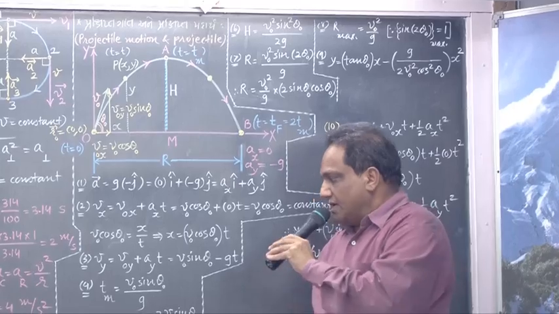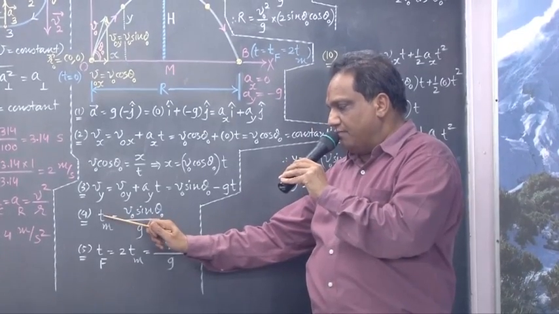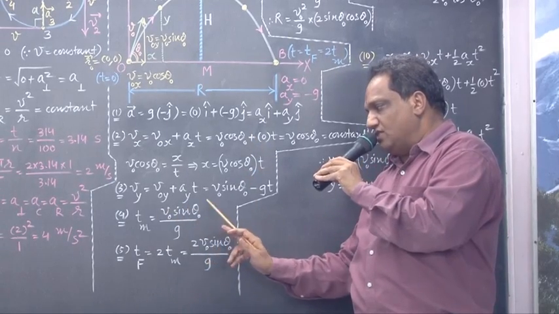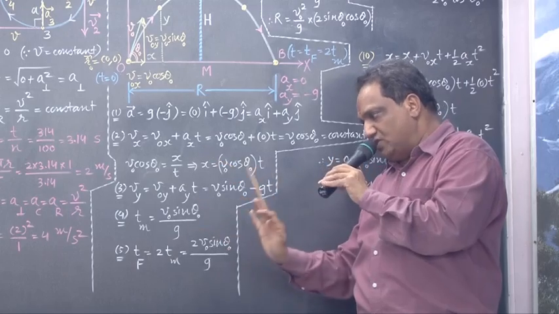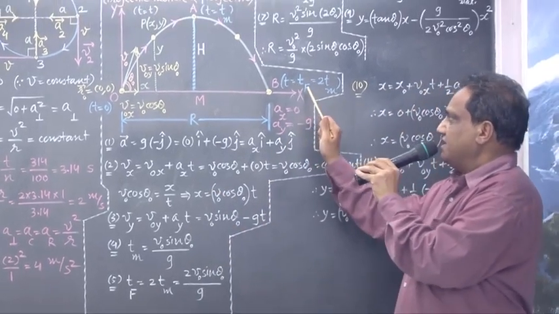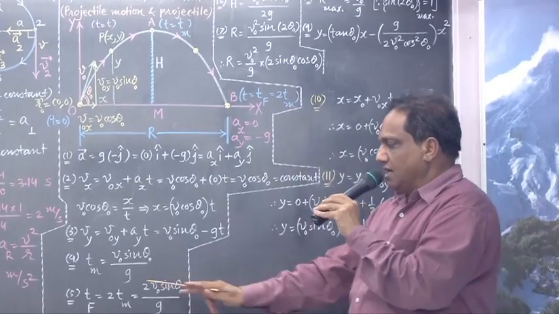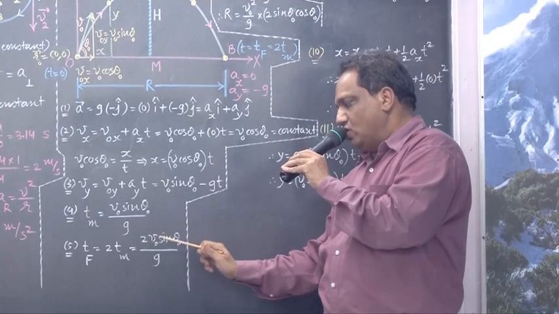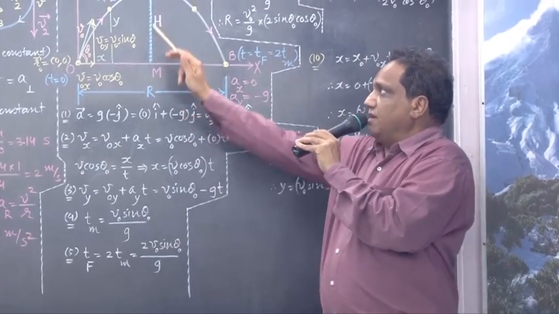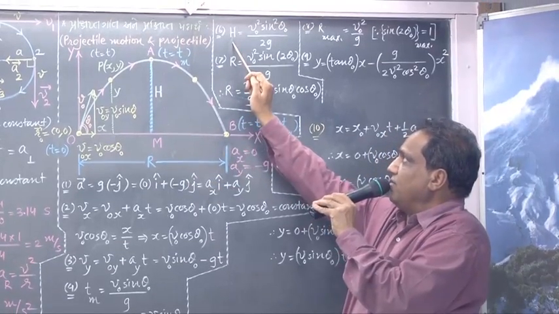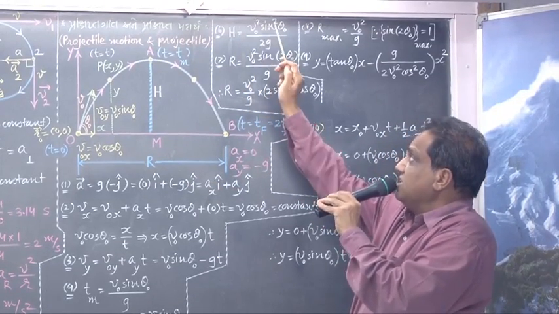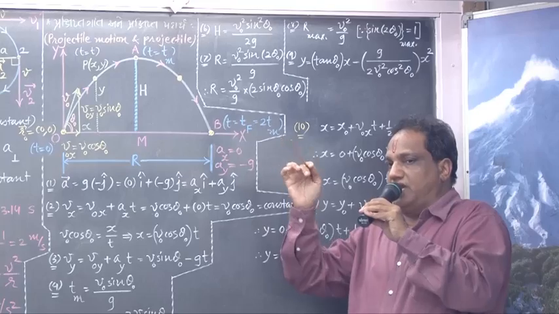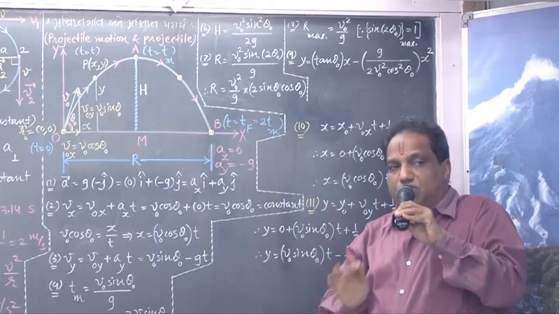Okay? Now tell me, what is the formula for the time taken by a projectile to achieve maximum height? Just remember that the formula is V0 sin theta 0 upon g. But what is the total time of flight? It is double Tm, so just multiply by 2 here: 2V0 sin theta 0 upon g. What is the maximum height? Remember its formula: V0 square sin square theta 0 upon 2g.